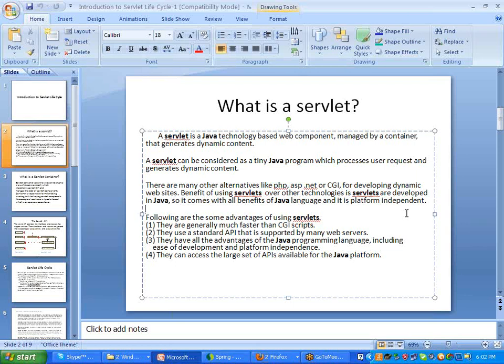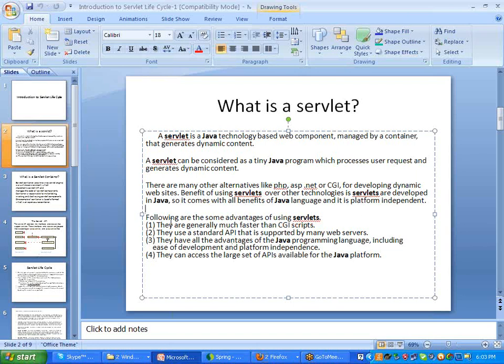If you go for .NET, it is fixed for some operating system, for Windows only. .NET is a Microsoft product, so it is fixed for a particular operating system. Whenever you go for servlets, this is the big benefit: they are platform independent, so we can run the application on any type of system configuration and any software. That is the main use of servlets.